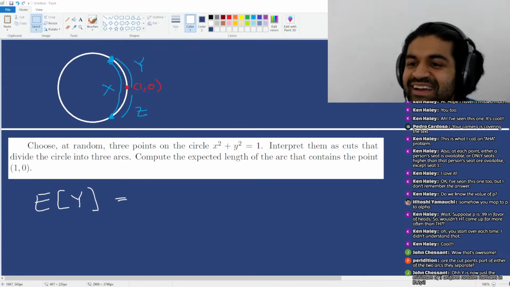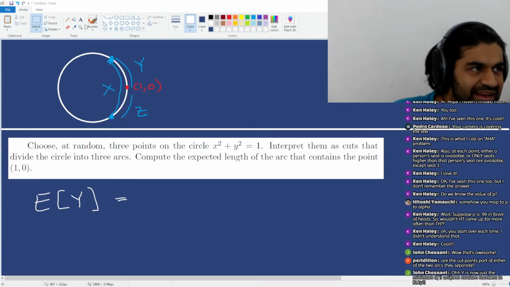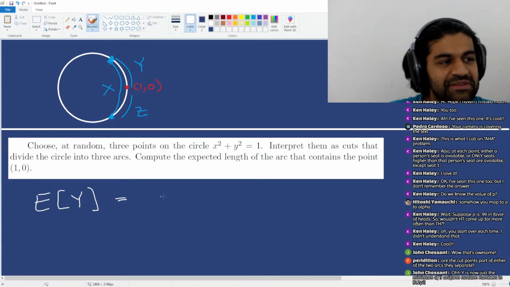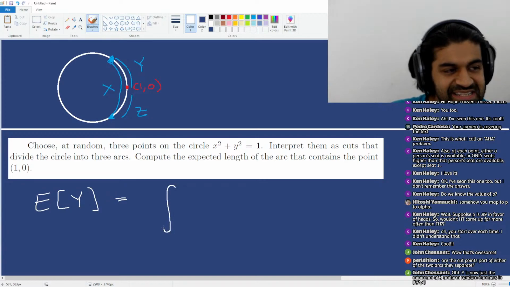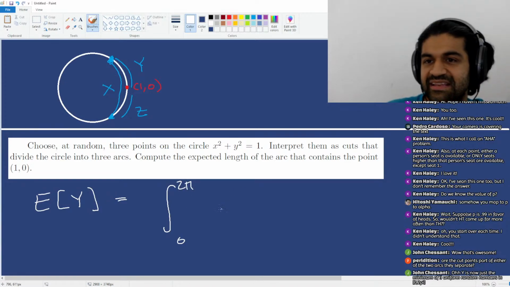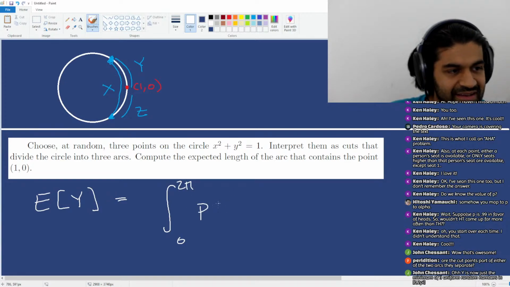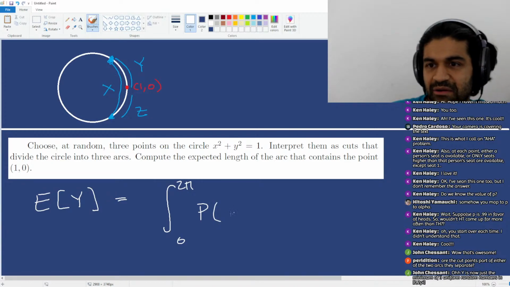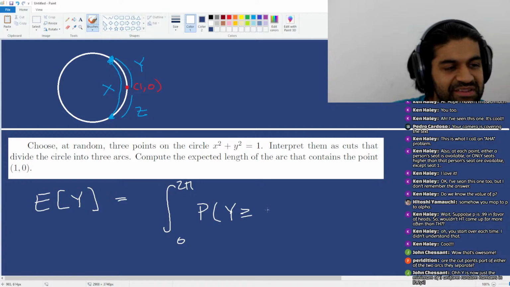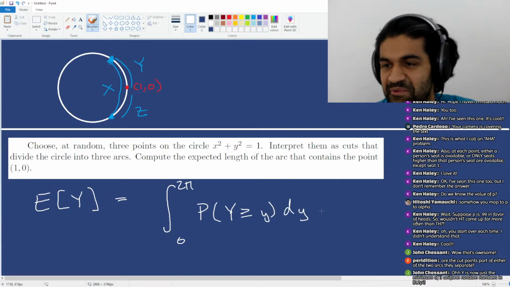I want you to recall the following. In order to compute the expected value of y, I can just integrate over the range of y, which, by the way, is 0 to 2 pi, the probability that y is greater than or equal to lowercase y, dy.